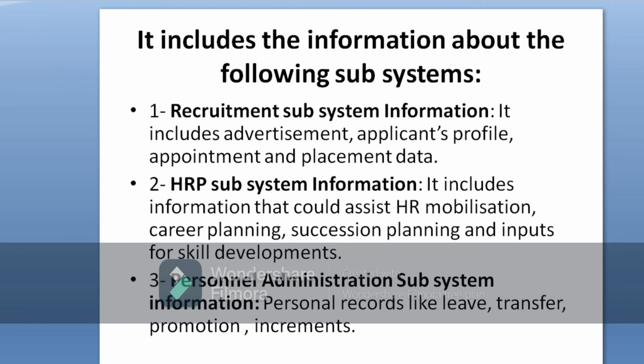Next, input for skill development means what input is required to perform the job. That is also mentioned, because human resource planning is what? It is a process through which the organization determines the requirement of human resources in terms of quantity and quality. So what type of people we require, what skill we require to perform the job, that is all mentioned in this subsystem.